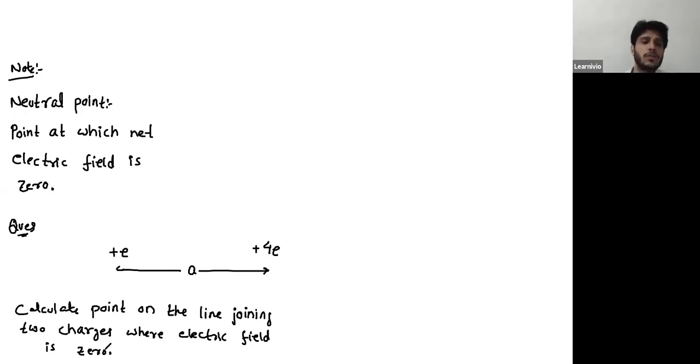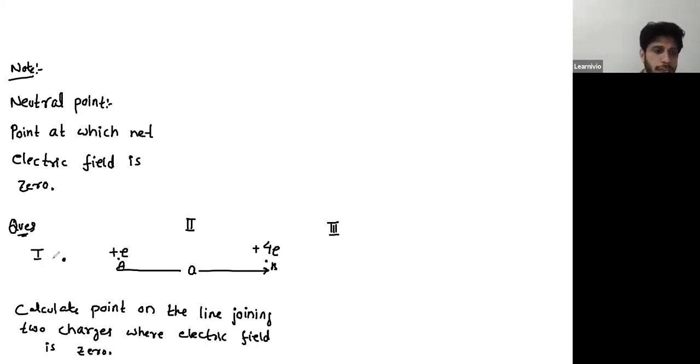So you're supposed to find the position of a point at which the fields due to these two point charges will cancel each other. Now that point may lie in any of the three regions. It can lie in region number 1, region number 2, or region number 3. So first of all, you have to find the appropriate region in which the net field can be 0. Let's check in region number 1.